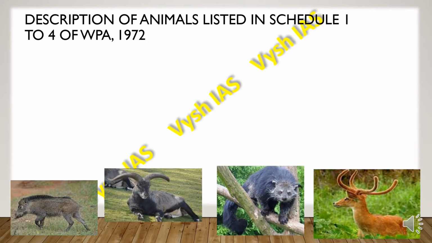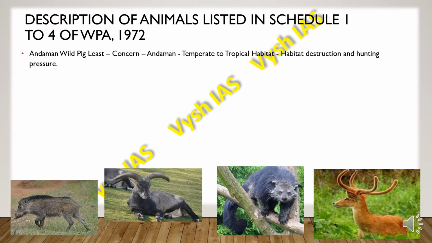So this is the description of animals which are listed in Schedule 1 to Schedule 4 of the Wildlife Protection Act 1972. So remember this order. First I will tell you the animal's name, then I'll tell you their status, whether they are endangered or critically endangered, least concern, okay, and then where they are found, the vegetation which they require, and then the reason for their decreasing number.